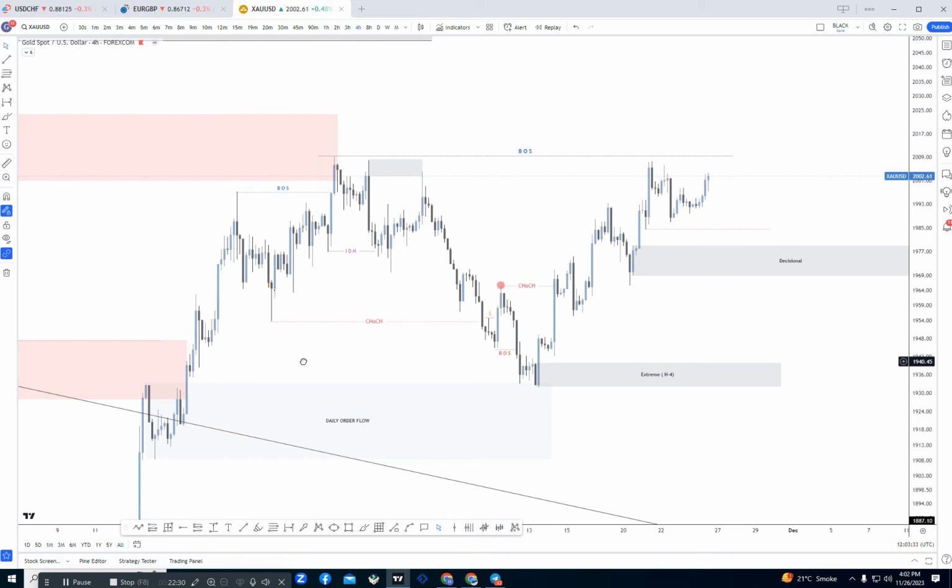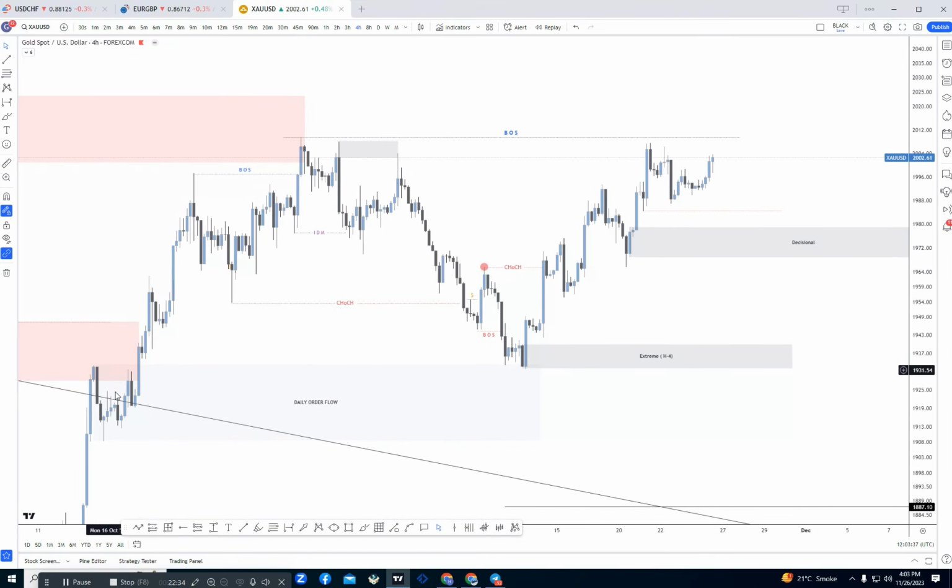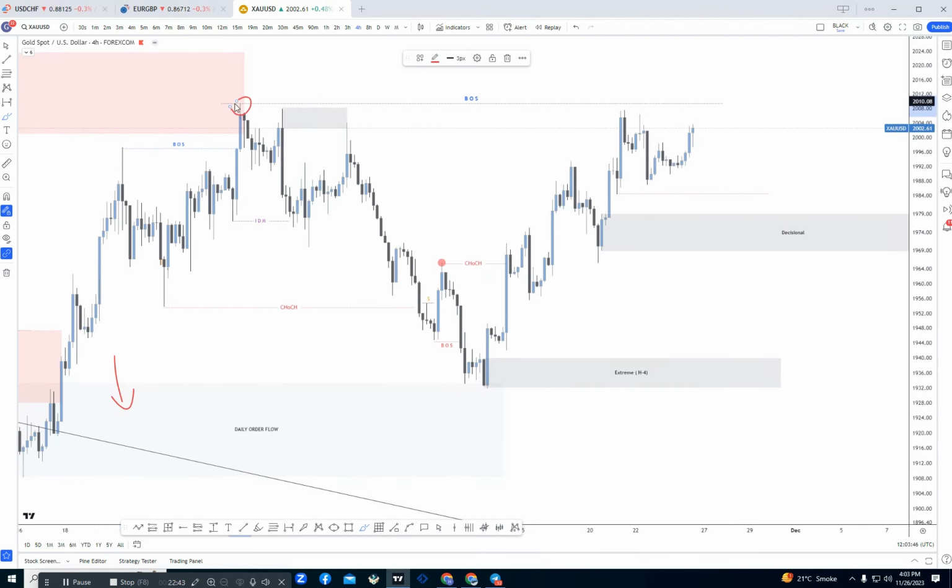If we see in the 4-hour time frame, here was our 4-hour order flow, which was a daily time frame decisional POI at this point. But according to the 4-hour time frame, after that high, the market again fell down and created this low, and after making this low, the market broke the previous main low, which acts like a change of character. After that low, the market successfully took out the inducement at that point and created this high. After that high, the market again fell and broke the previous low, which acts like a break of structure. After taking out this inducement, the market again pushed to the upside and gave a change of character to the bullish side.